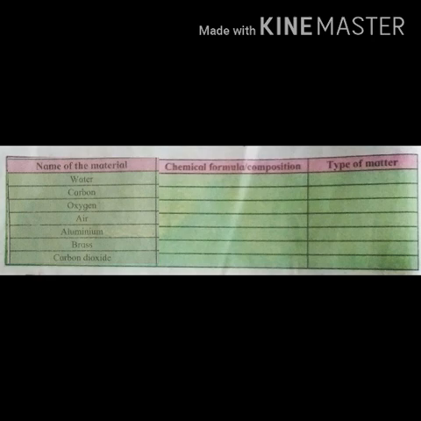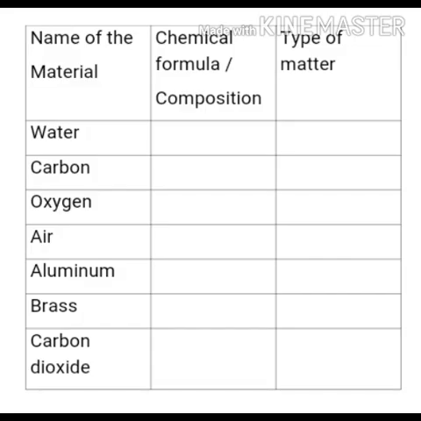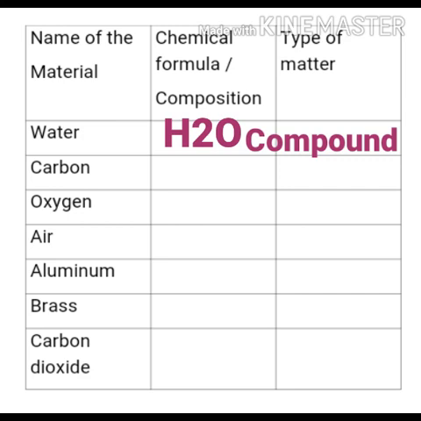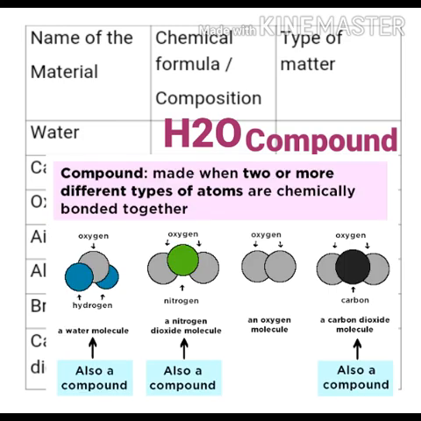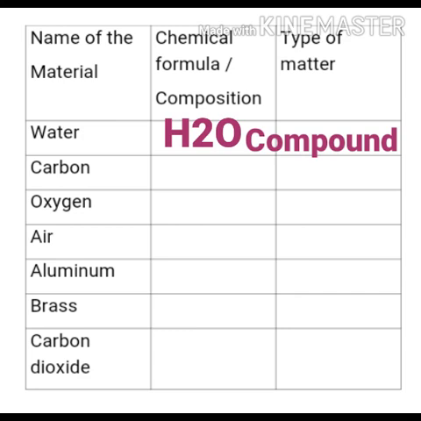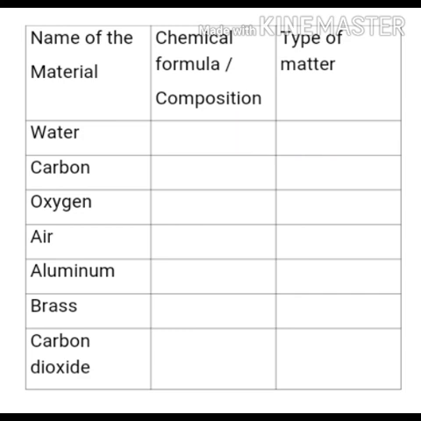Write the composition of the given material by means of chemical formulae and classify them accordingly. Let us start completing the table. First material is water. Its chemical formula is H2O. Water is a compound because a compound is a substance formed when two or more chemical elements are chemically bonded together. So in water, two hydrogen atoms and one oxygen atom are chemically bonded to each other. Hence, water is a compound.